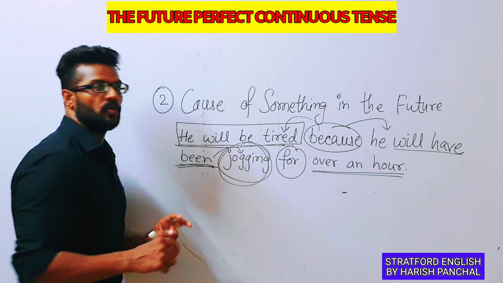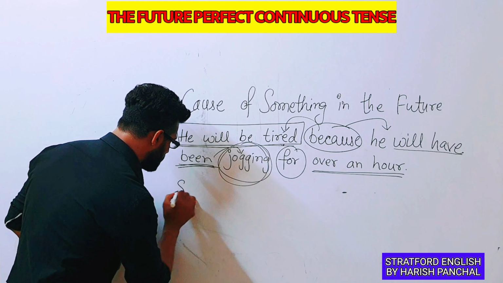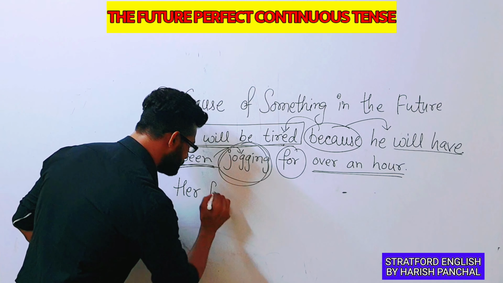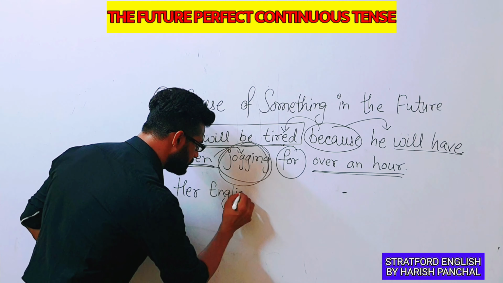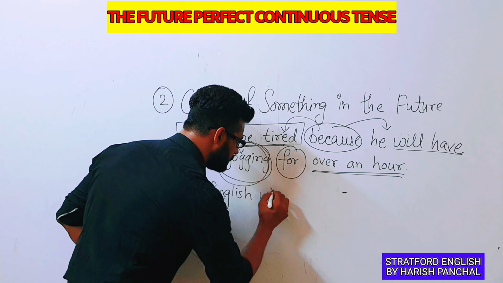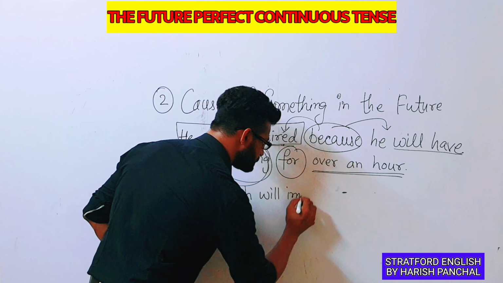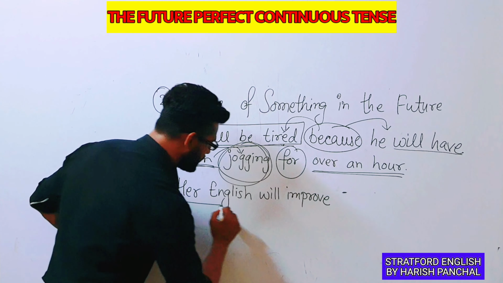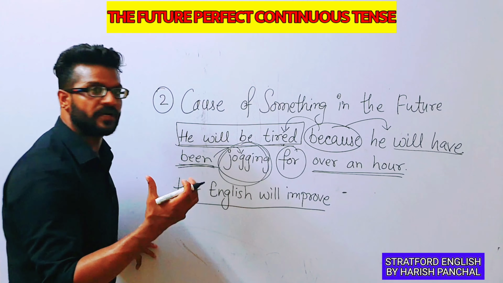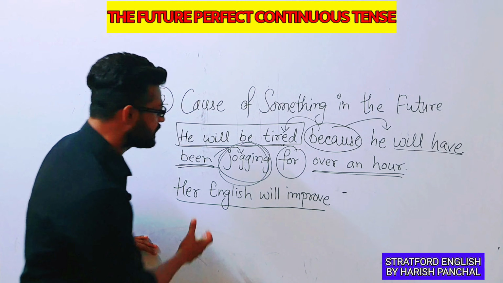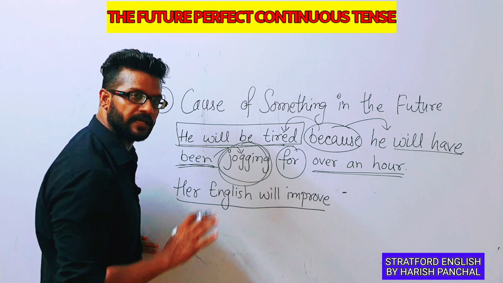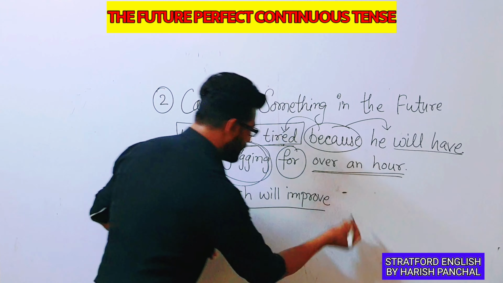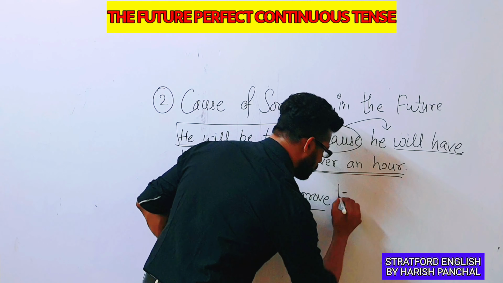Another example we can take. For example, her English will improve. Okay, so her English will improve. Now what is the reason behind it that her English will improve? Now we will tell the exact reason. We will tell the cause. Her English will improve because.